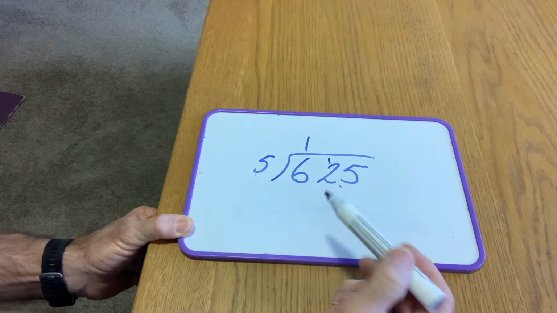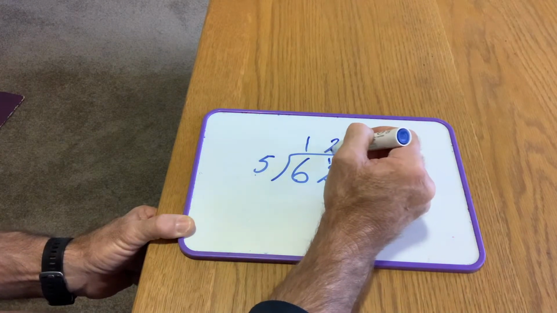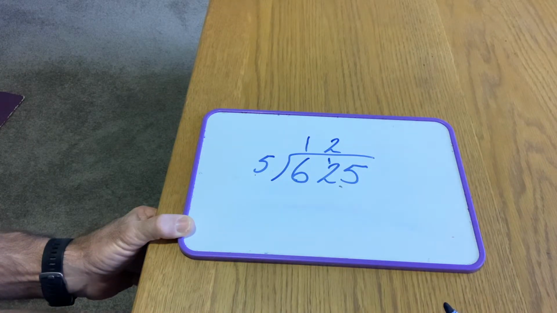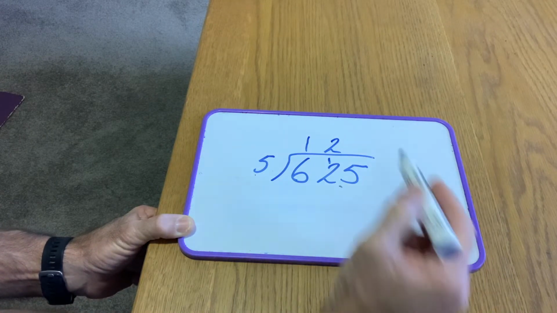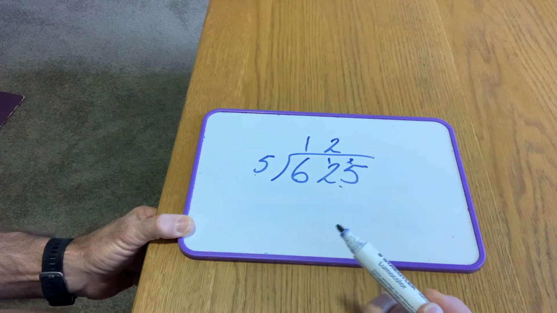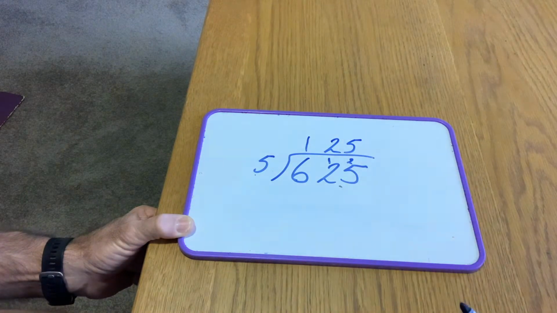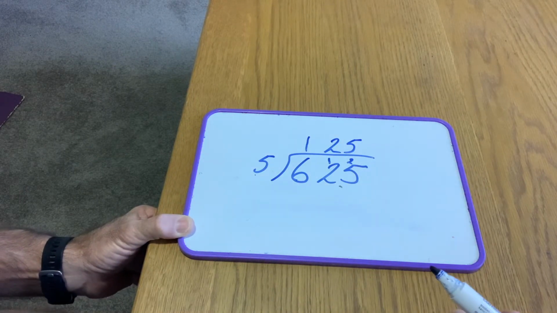It looks like 12. 12 divided by 5, it goes 2 times. I put it above that. 2 5s is 10, so that means there's 2 left over. So it's 25 divided by 5. I know that is 5. Now I can use multiplication to check my answer.